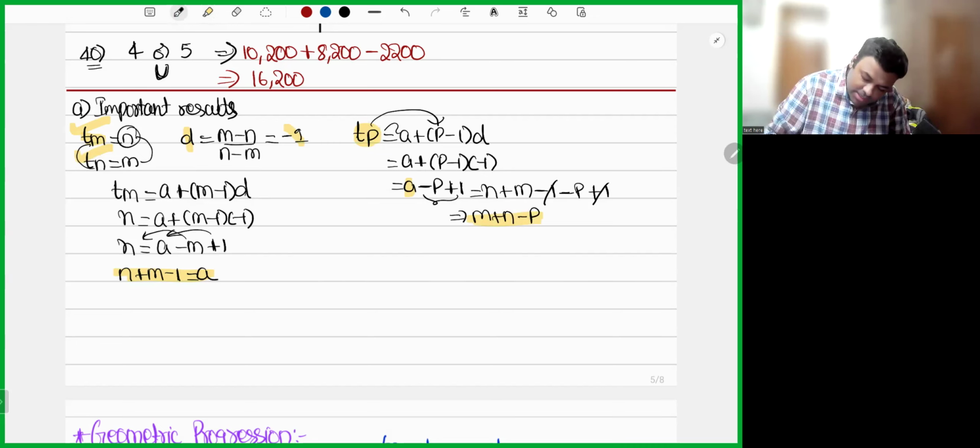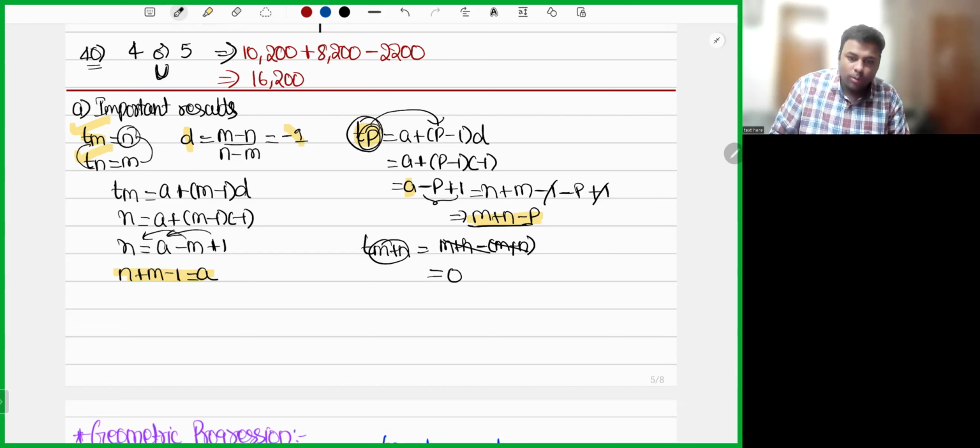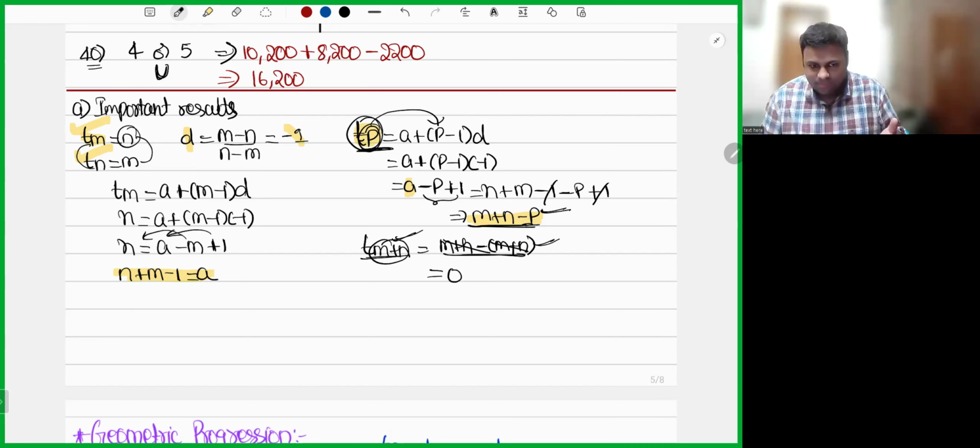Sir, if Tp is m plus n minus p, then what is T of m plus n? Now instead of p, I'll substitute m plus n. M plus n minus of m plus n. Cancel. T of m plus n is 0. I hope you understood the logic here. Tp is m plus n minus p. Then obviously T of m plus n will be m plus n minus m plus n. When it is p here, you wrote p. Obviously when here it is m plus n, you write m plus n. Both will get cancelled and you will be left with 0. Simple, right? Yes. Next.